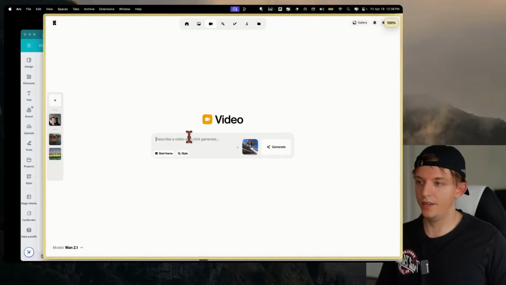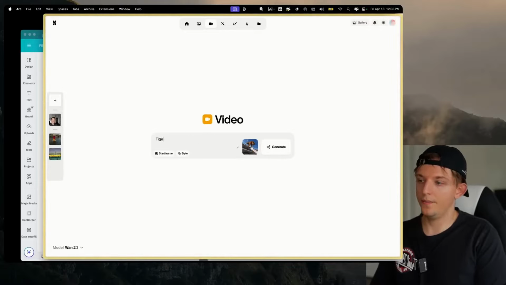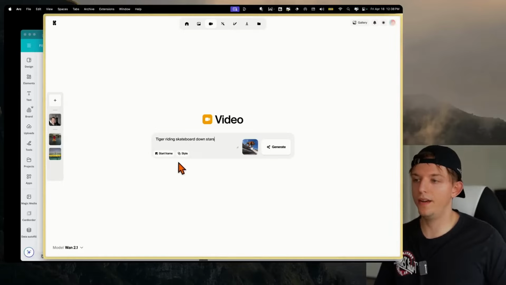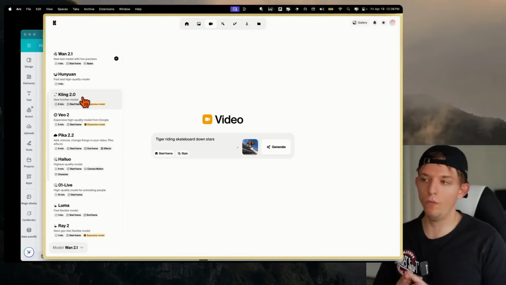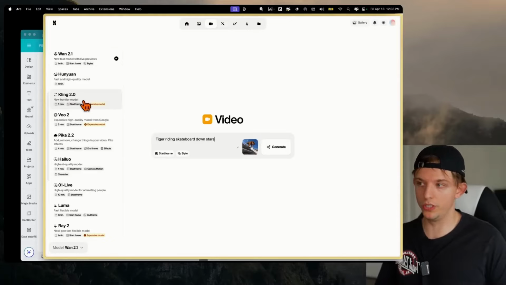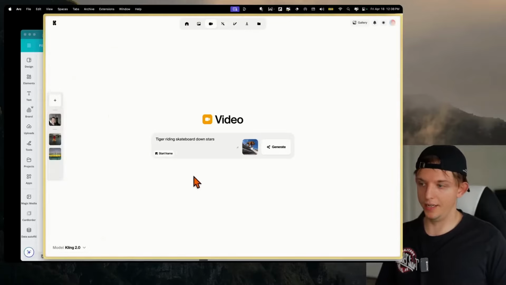these stairs here, and we're going to say tiger riding skateboard down stairs. And let's start off with a very simple prompt here. And so here we can actually select a model. And you can see here, Kling 2.0 is the best model right now, in my opinion, based on what I've seen. Kling 2.0, and then also Runway Gen 4, which I'll show you in just a second. Let's go ahead and use Kling 2.0, and we're gonna hit generate.